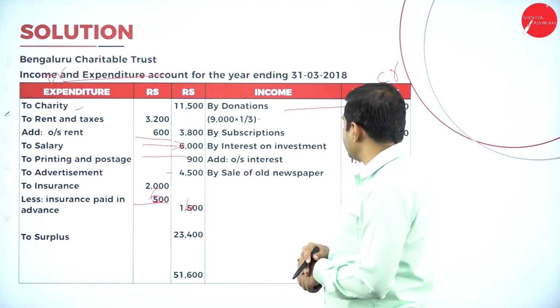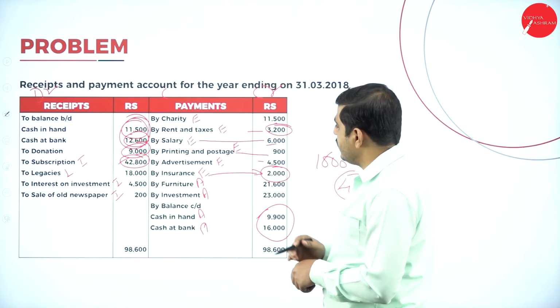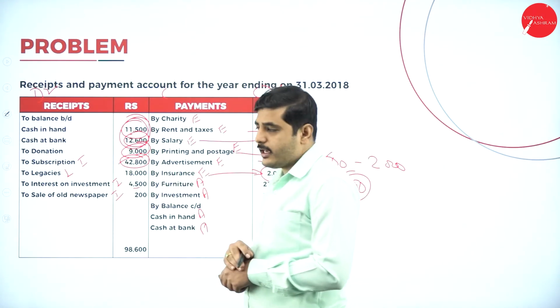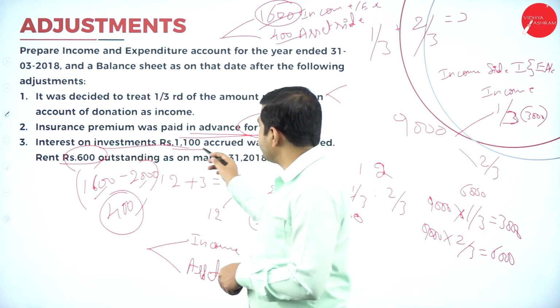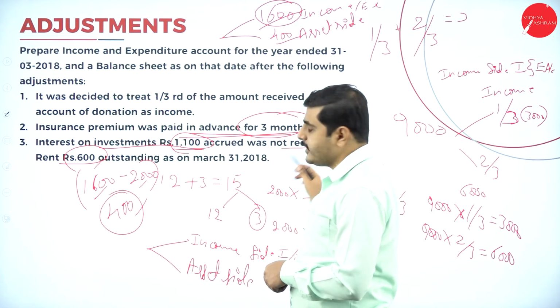Next one, interest on investment. Look at the interest on investment. So interest on investment is 4,500. Is there any outstanding or prepaid? Yes, we have interest on investment accrued but not received. What does that mean?